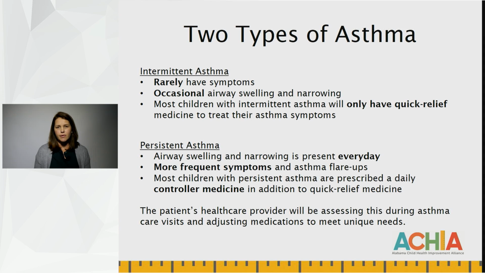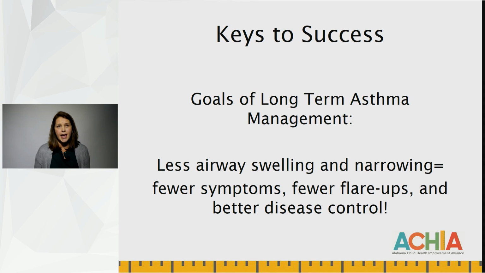It is very important to recognize that every child with asthma is different. What medication works for one child does not often work for another child. So it is important for them to seek care at their healthcare provider to obtain treatment to manage their specific disease needs. What are the keys to asthma success and long-term management? The goal of asthma control and management is really to decrease airway inflammation and improve daily quality of life. Less airway swelling and narrowing typically results in fewer symptoms, fewer flare-ups, and better disease control and better day-to-day living.